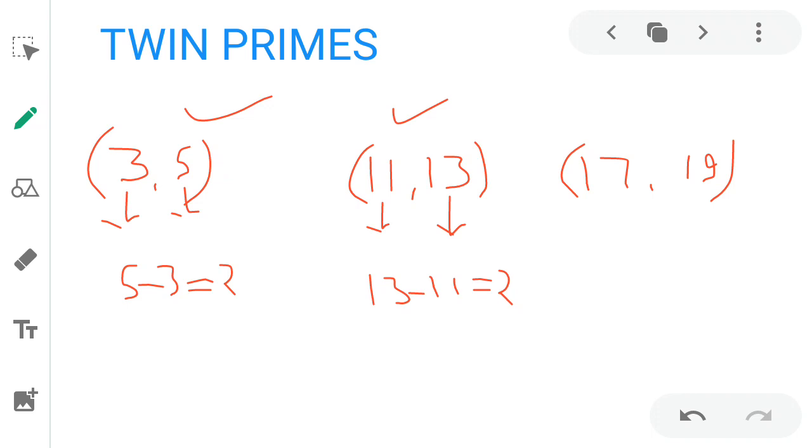In the same manner, 17 and 19 are a pair of twin primes. If there are two prime numbers and the difference between them is equal to 2, then the two prime numbers are called twin primes.